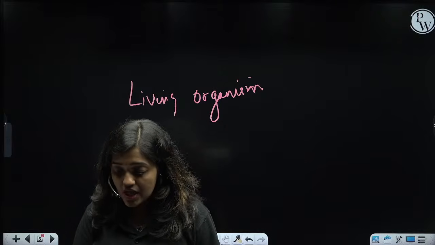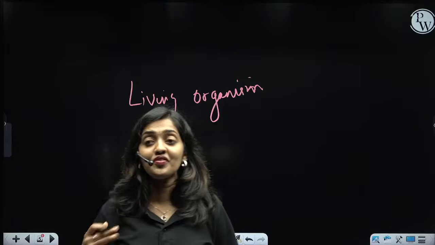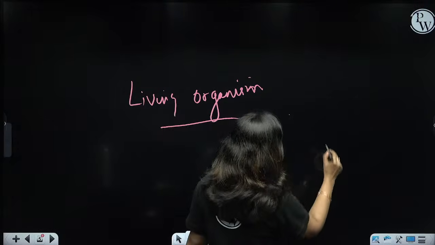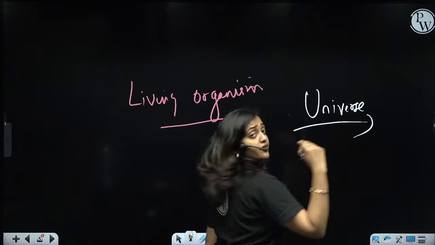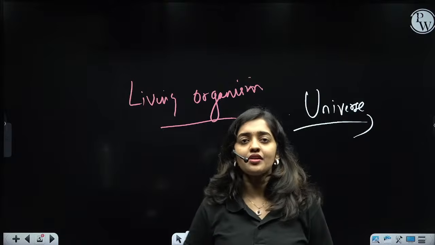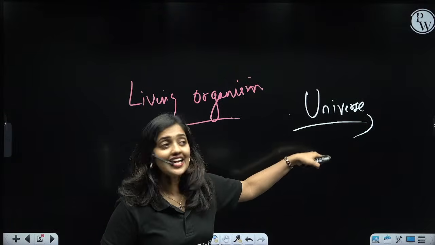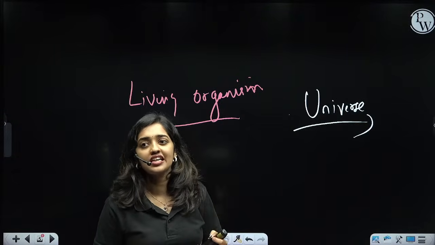Living organisms are, of course, everywhere, ma'am. Everywhere means if we take the universe as an example, in the universe can we see living organisms everywhere? Many galaxies are there, right? In the Milky Way galaxy, in this particular solar system, on this Earth, we can see living organisms.